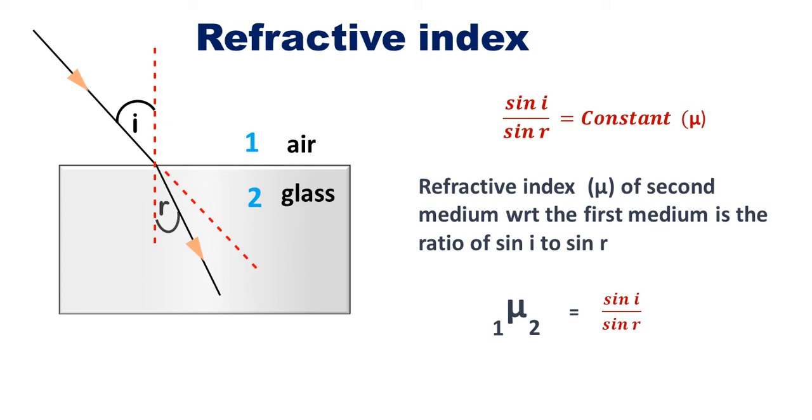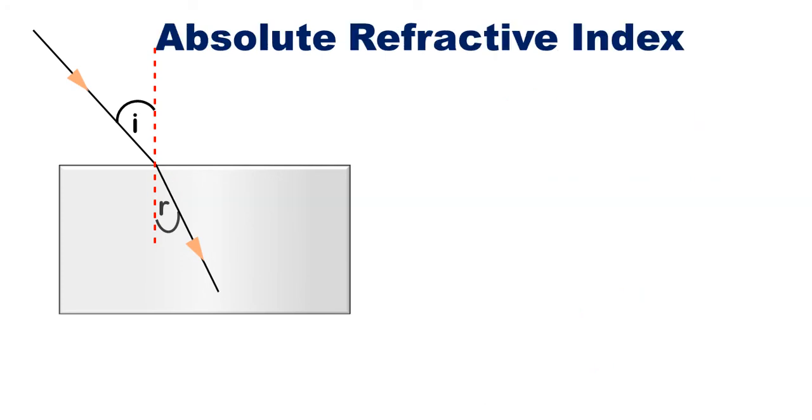Now in this case, the second medium is glass and the first medium is air. So refractive index of glass with respect to air is sin I upon sin R. Glass is the second medium and air is the first medium.